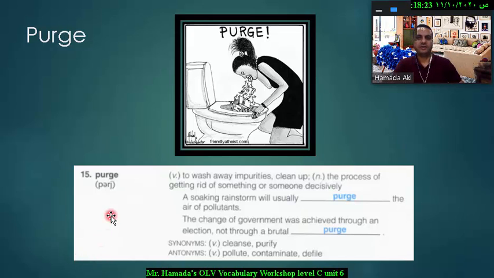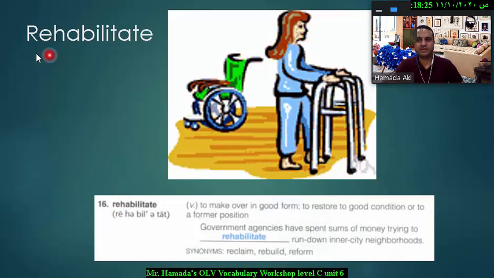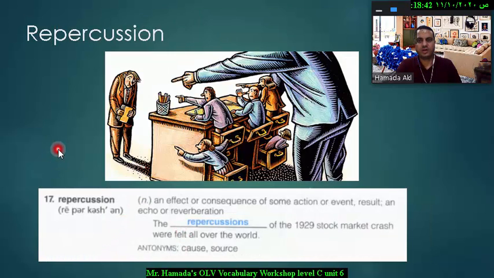Next word is the word rehabilitate, and re means again, and rehabilitate is a verb which means to make over in good form, or to restore to a good condition or a former position. Next word is repercussion, which is a noun. For example, in this picture here this person is receiving a punishment as a result of what he has done before, so this is a repercussion. Repercussion is a noun which means an effect or consequence of some action or event.